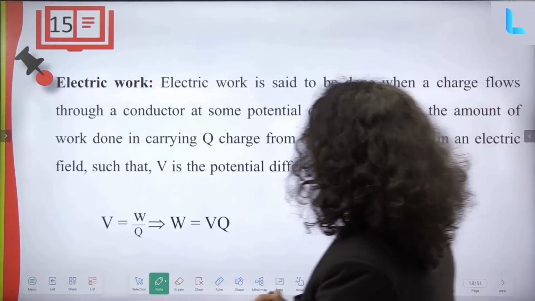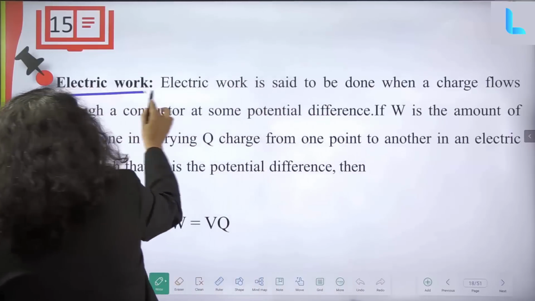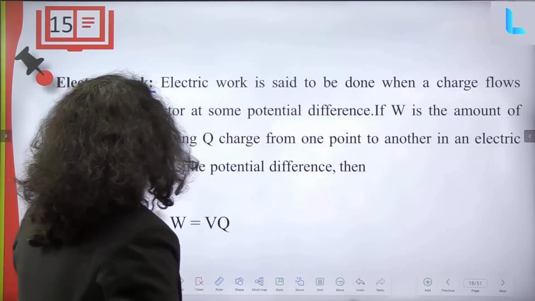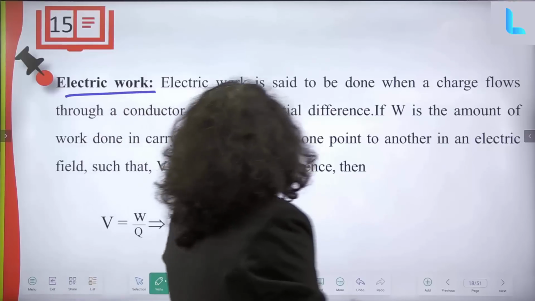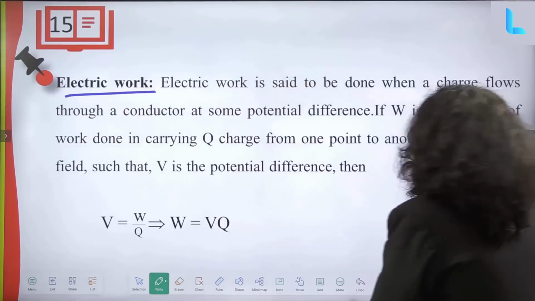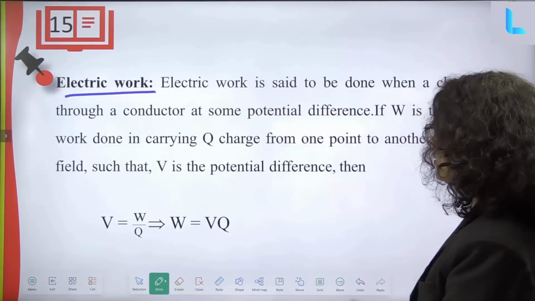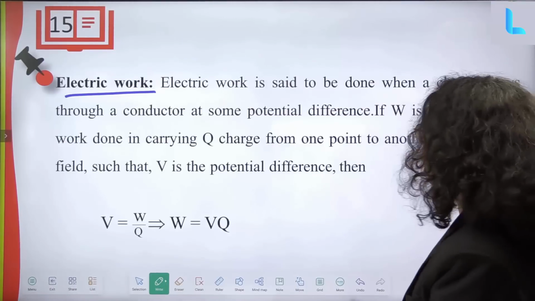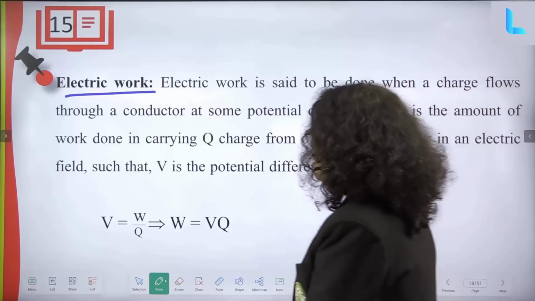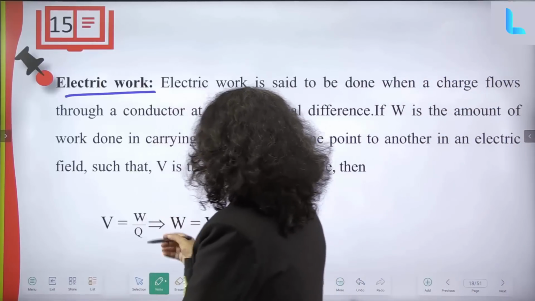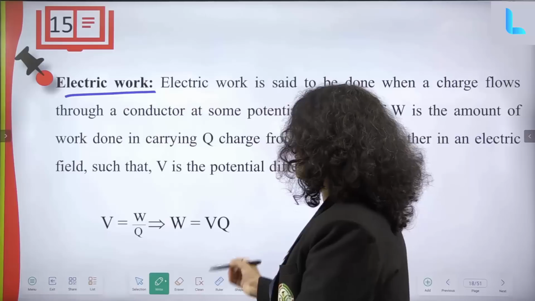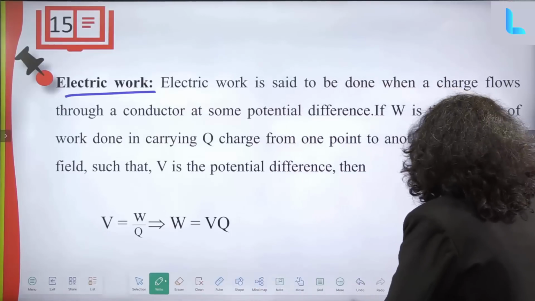Okay, now electric work done. Electric work is said to be done when a charge flows through a conductor under some potential difference. If W is the amount of work done in carrying Q charge from one point to another in an electric field, and V is the potential difference, so what will be the formula? V is equal to W by Q, or we can say W is equal to V into Q.